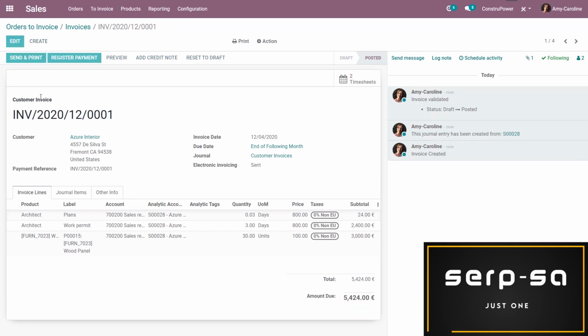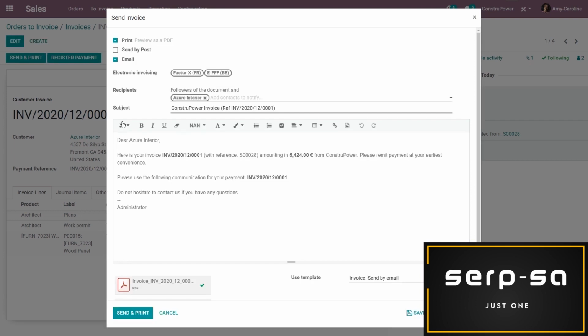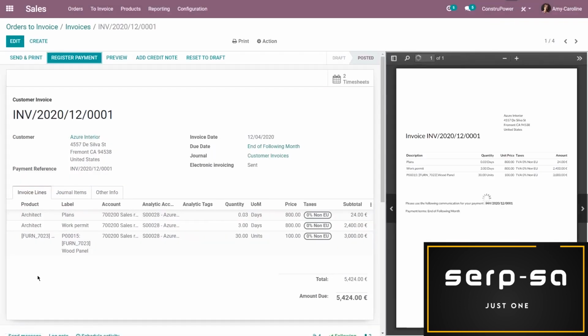If I send the invoice, what's great is I also have the option to send by post. So let's add the email again. I want to be sure that I have that properly saved. We can send by email, we can print, and I can send by post by clicking this option, and that will use stamps, which we can purchase through Odoo. And we have the correct address, but in this case, I'm just going to send by email. So we'll click on send, just like that. So it's easy, fast, and interesting, right?